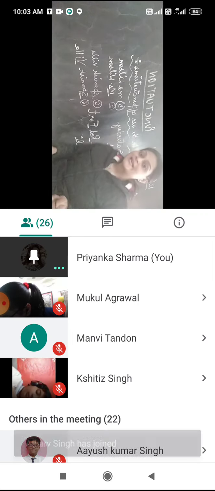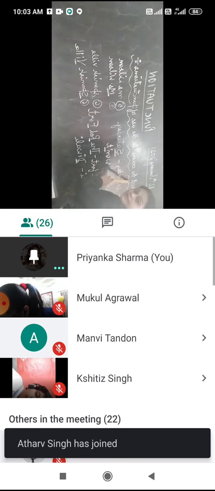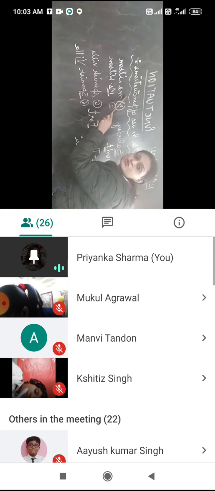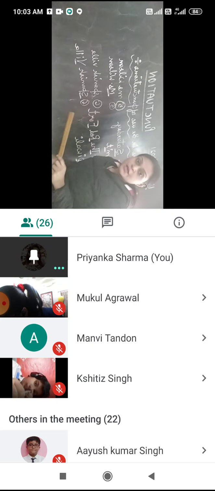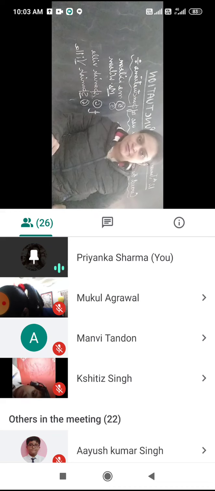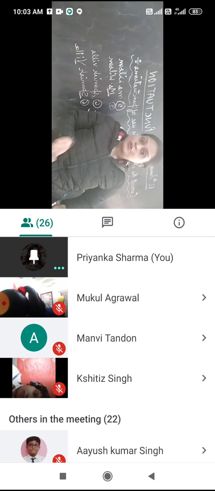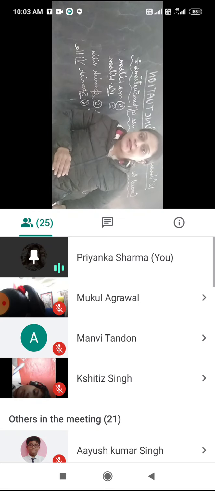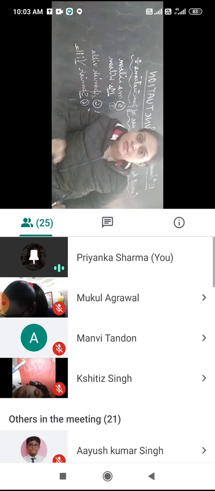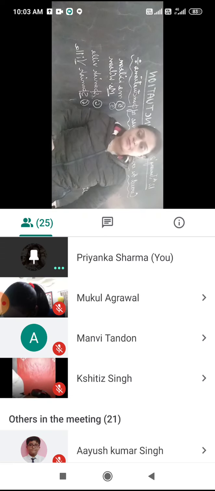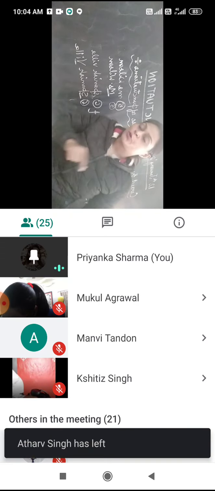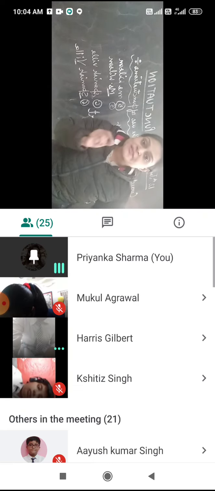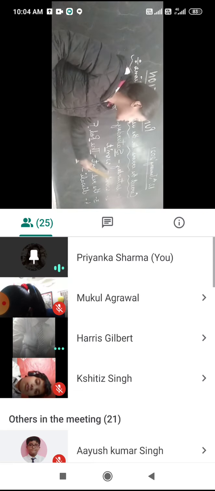The warm-up exercise says, correct the errors in the use of punctuations and capital letters. Means few mistakes are given and we have to correct those mistakes and rewrite the word. Which mistakes are there? Mistakes of punctuation marks and capital letters. So let's move on to the first point. Saturday. What is the mistake in this word?